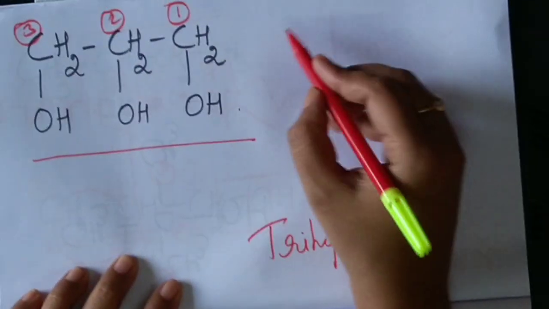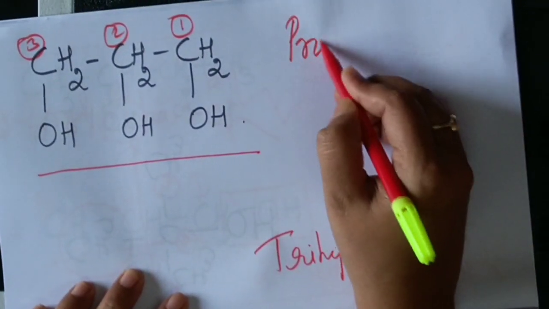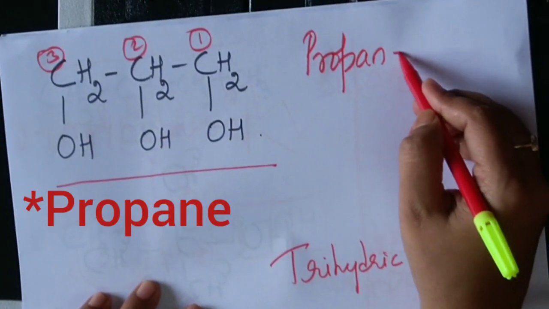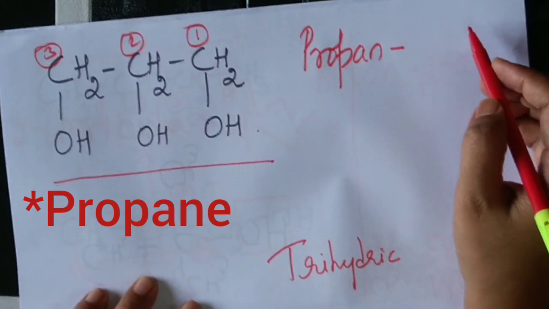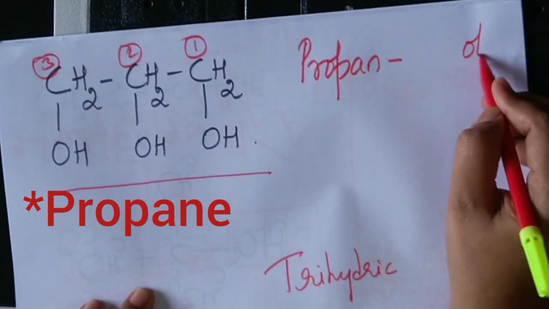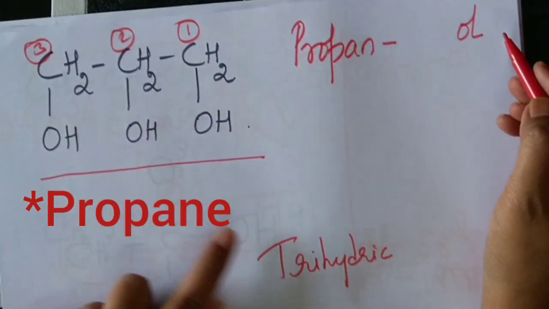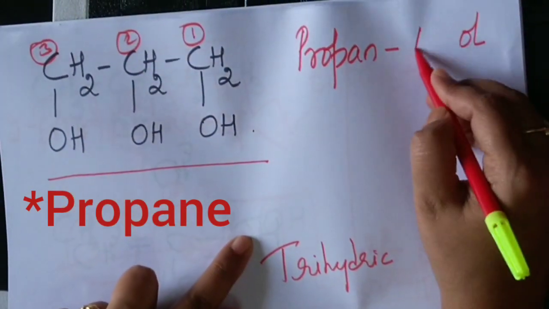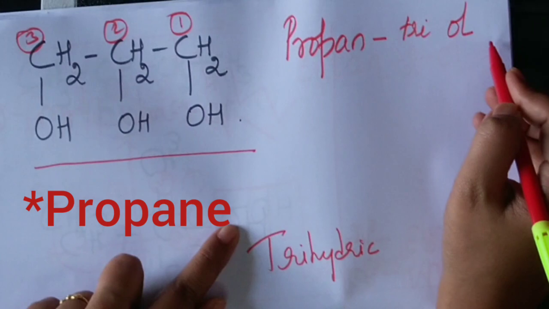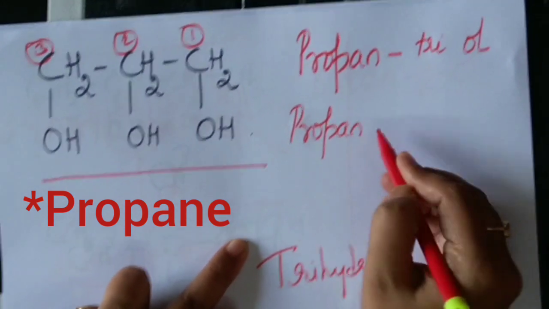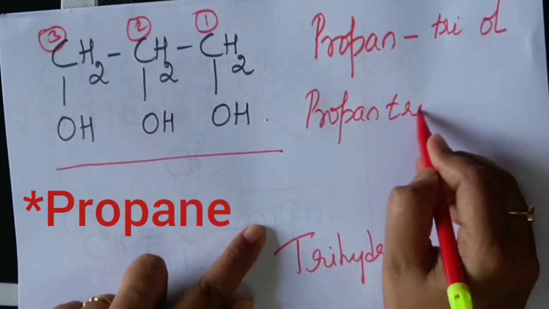So what is the root word? 3 are there. Pro, single bond, AN, correct? OL, because functional groups are OH. How many are there? Tri are there. So it is propane triol.